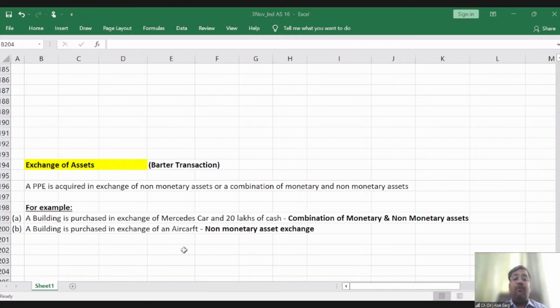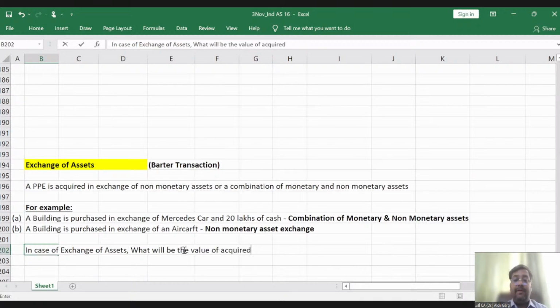What will be the value of the acquired PPE? This is a question which we need to answer.